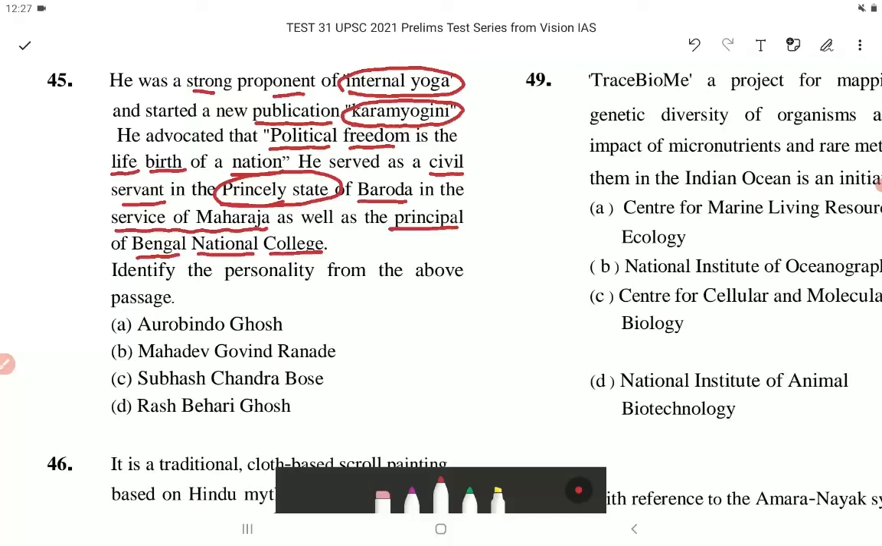Option B, Mahadev Govind Ranade. Incorrect. Option C, Subhash Chandra Bose. Incorrect. Option D, Rash Behari Bose. Incorrect. Option A, Aurobindo Ghosh. This is the correct answer.